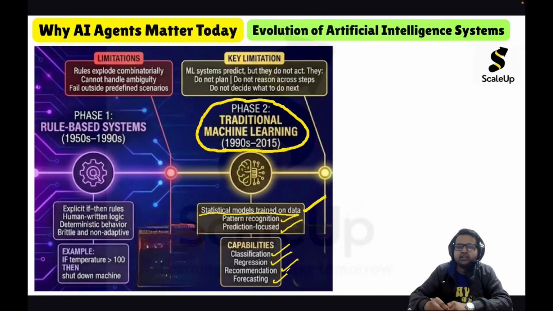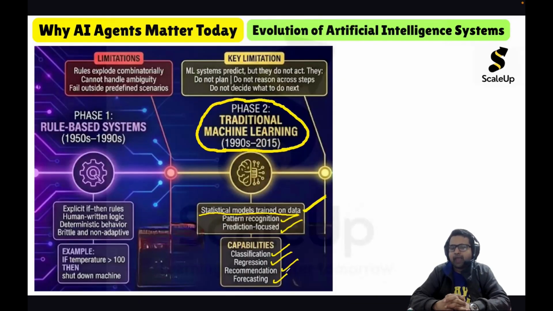The good thing about machine learning systems is that they are adaptive to a certain extent, because if some ambiguity is there in the input, they can still handle it. Machine learning systems are designed in such a way to handle uncertainty.